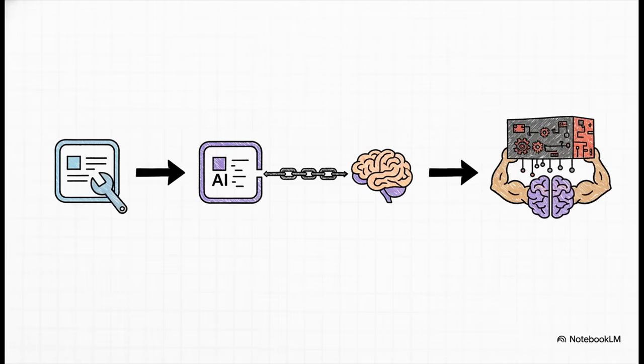So, this is the new playbook. Stop trying to code for every single possibility. Instead, build simple, powerful applications, connect them with MCP, and let the AI do the heavy lifting. This is how we finally go beyond vibe coding and start creating apps with genuine superpowers. The only question left is, what are you going to build?